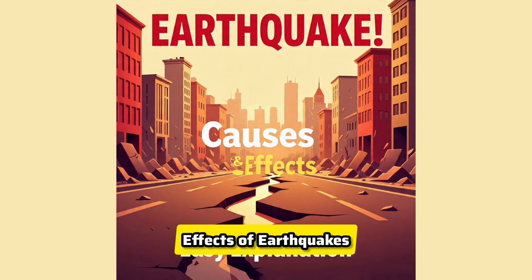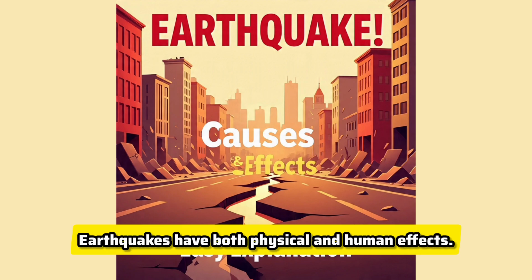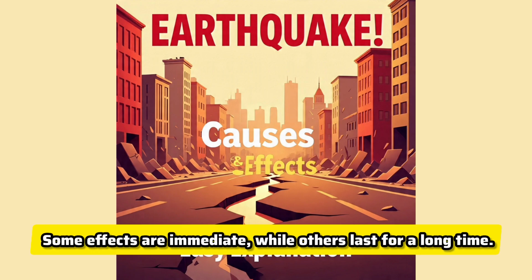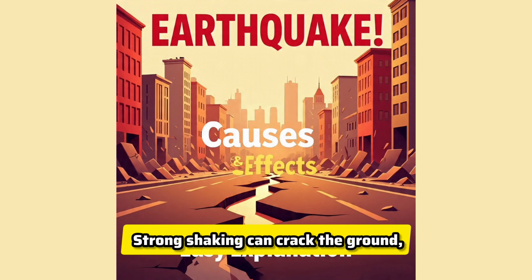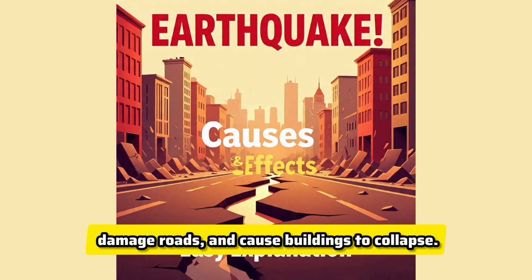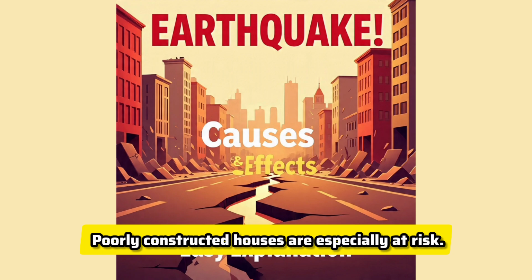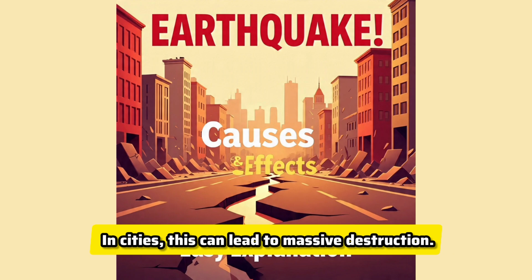Effects of earthquakes. Earthquakes have both physical and human effects. Some effects are immediate, while others last for a long time. One major effect is ground shaking. Strong shaking can crack the ground, damage roads, and cause buildings to collapse. Poorly constructed houses are especially at risk. In cities, this can lead to massive destruction.